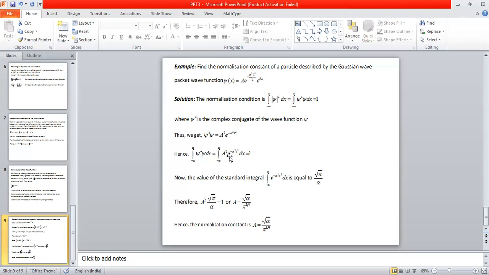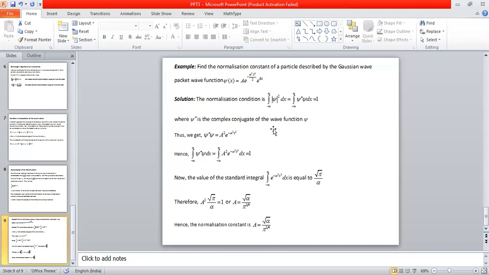So therefore, I can substitute the value here, and I'm going to get the equation A square into root pi divided by alpha is equal to 1, or the value of the normalization constant must be equal to alpha divided by pi to the power of 1 by 4. And therefore, I can conclude that the normalization constant A, equal to root alpha divided by pi to the power of 1 by 4, is the normalization constant for this particular case of the Gaussian wave packet wave function. So it is mentioned here.